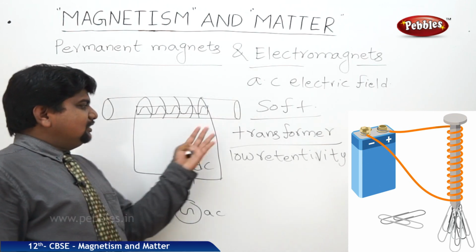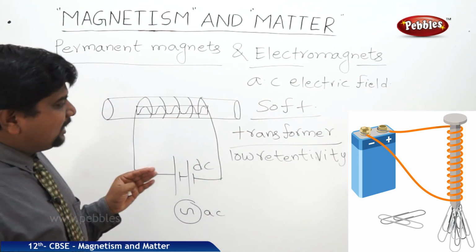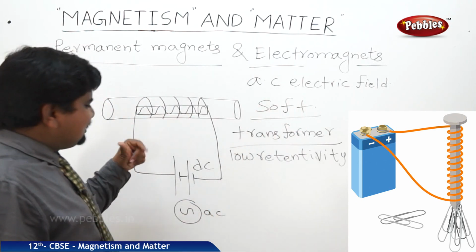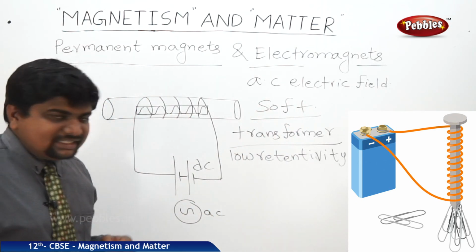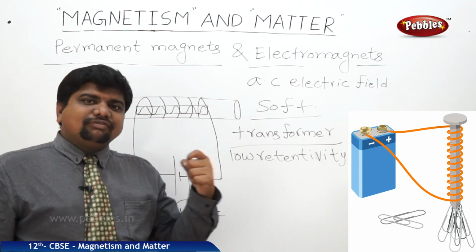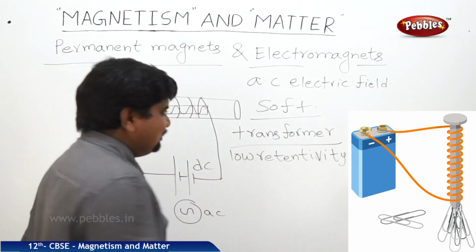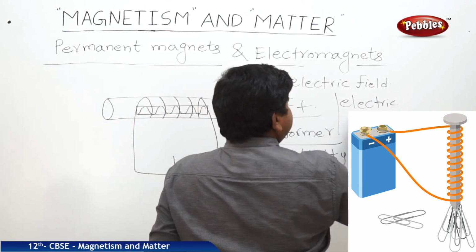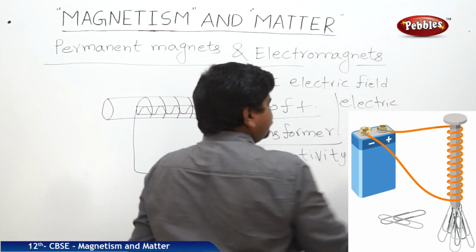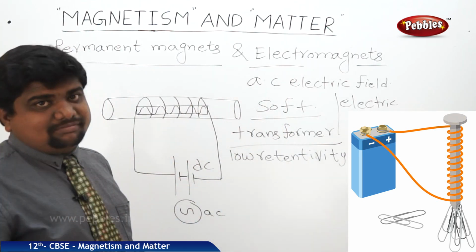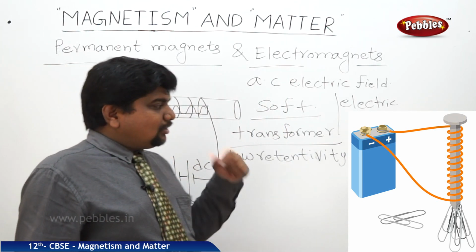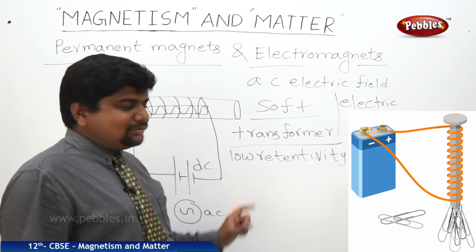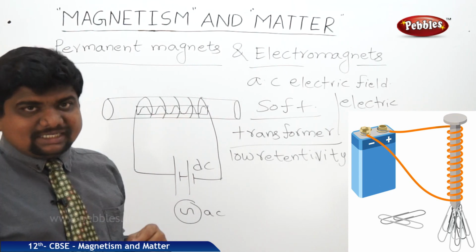That's why transformers work as mutual inductors from one coil to another coil. Because of this soft nature, it is used in soft electrical objects like electric bells, mic diaphragms, calling bells, and speakers. These are all examples where we are using electromagnets.